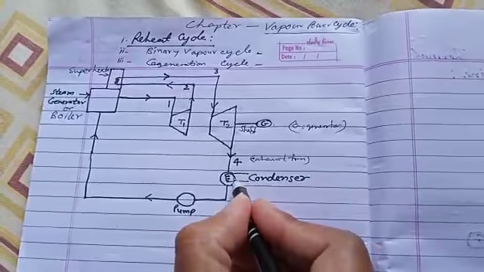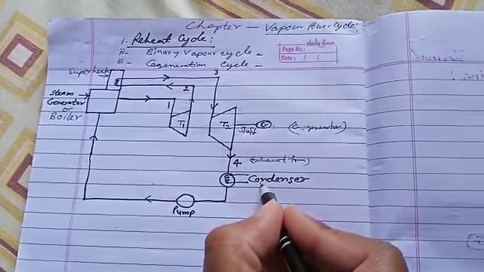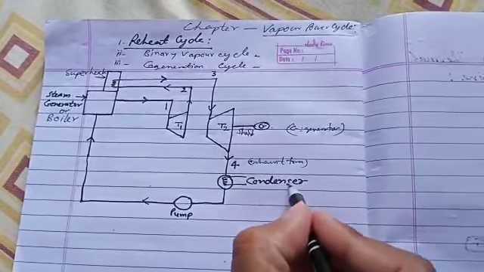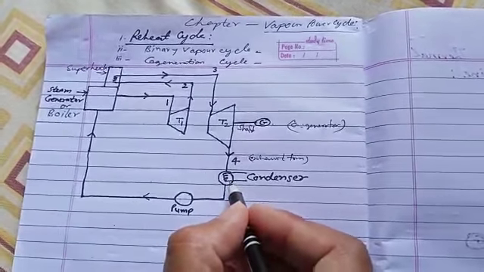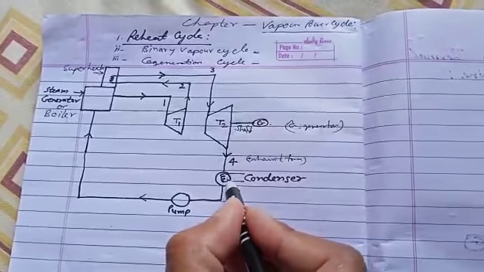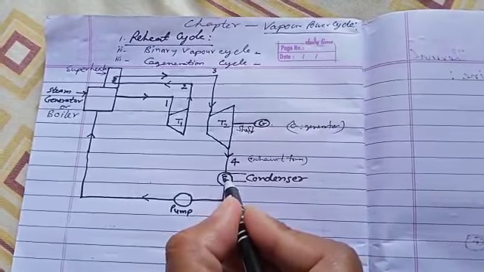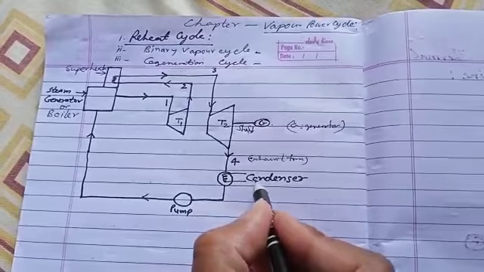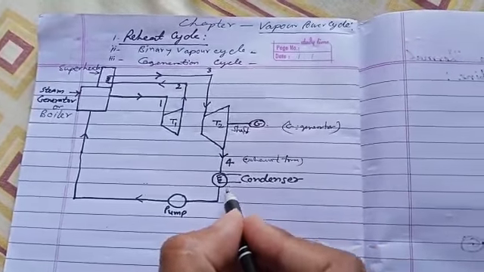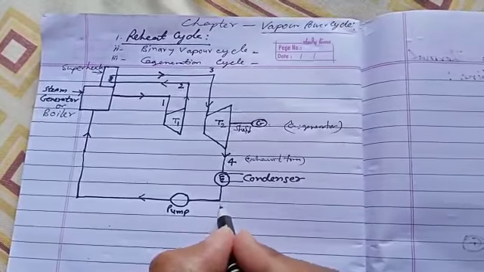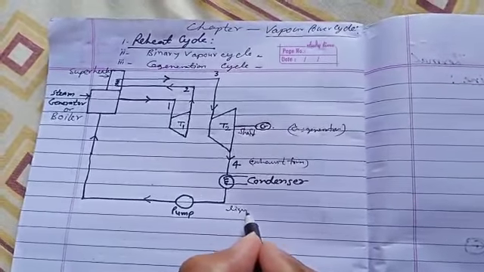Goes into the another mechanical device that is known as condenser, which condenses the steam. Means एग्जॉस्ट स्टीम का तापमान कंडेंसर जो है कूल करेगा, ठंडा करेगा और कन्वर्ट इनटू अगेन इन द फॉर्म ऑफ लिक्विड.